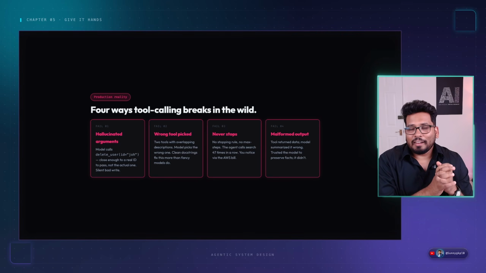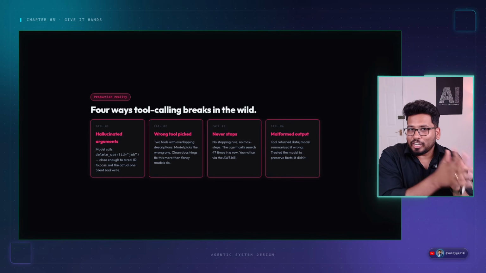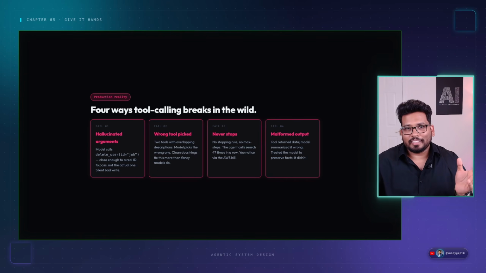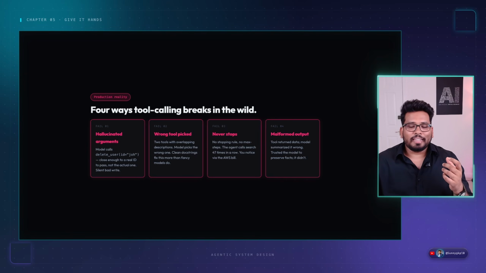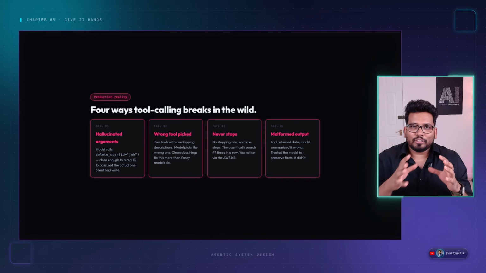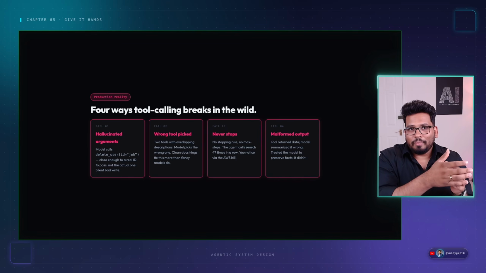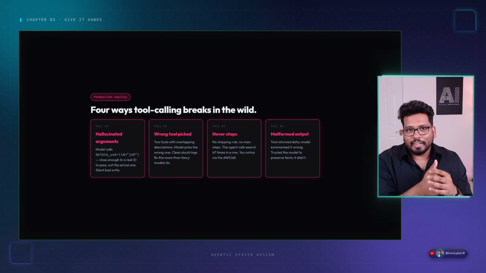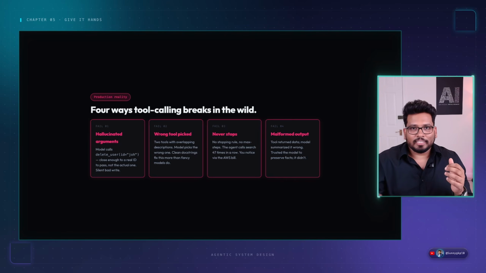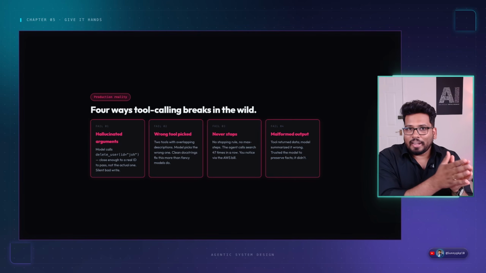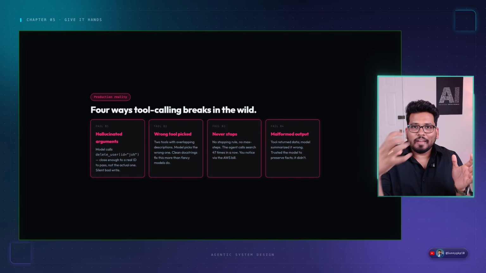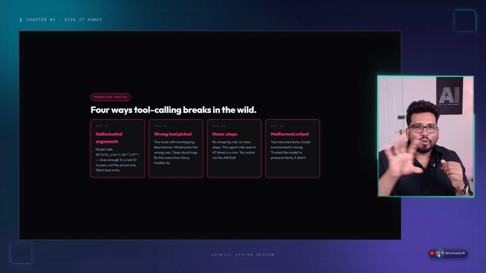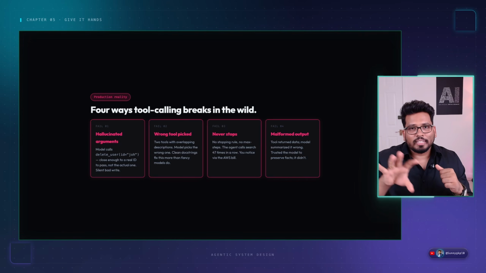Next thing is malformed output. Our search is fine, but when the LLM returns the output, it is something absurd that's not even reading from your search. So we also have to make sure there are proper output validations. For example, we ask the LLM to produce a JSON: the LLM gets your data and writes a JSON. We can have a validator that checks whether that JSON follows the right schema or not. So these are the 4 ways tool calling can go wrong.